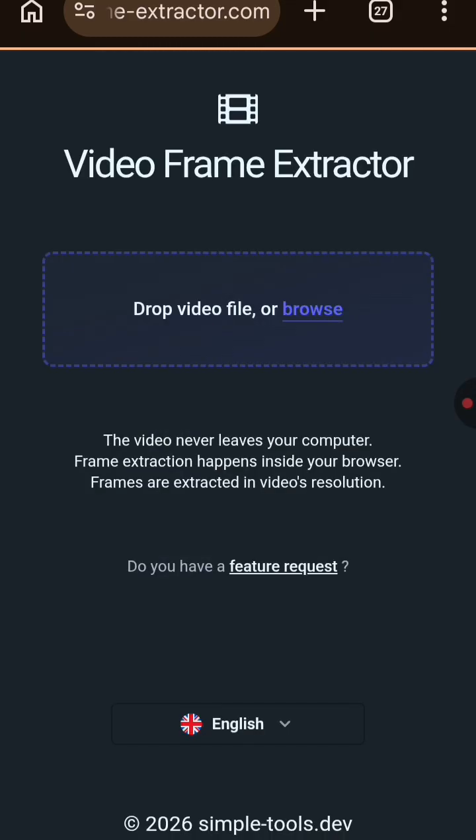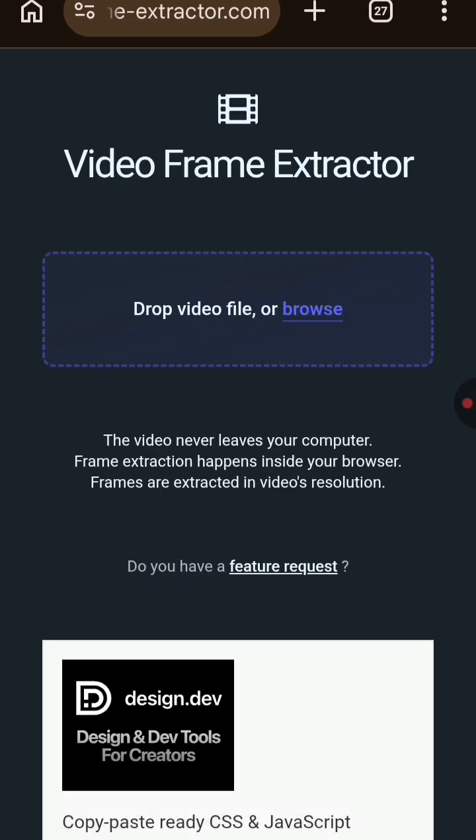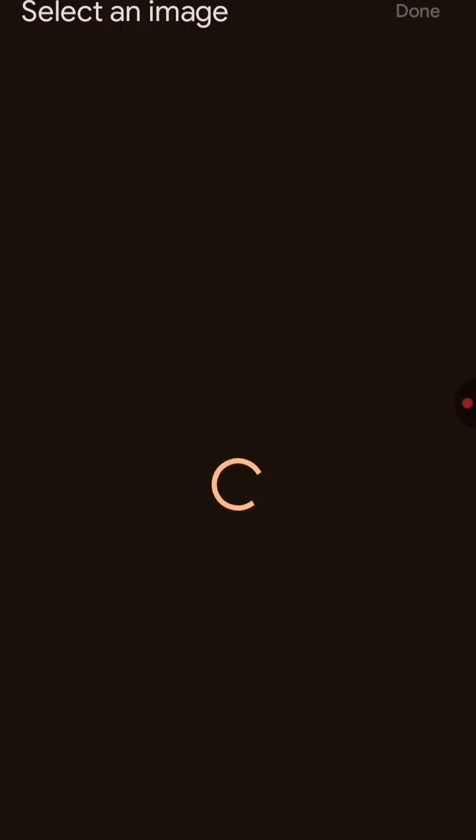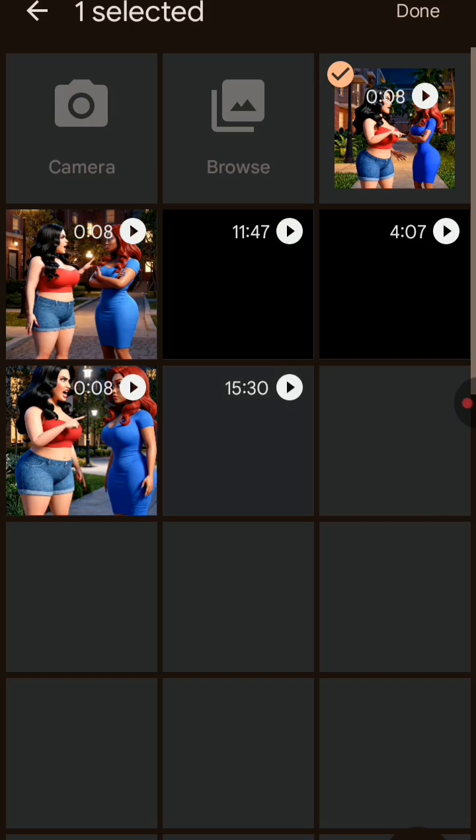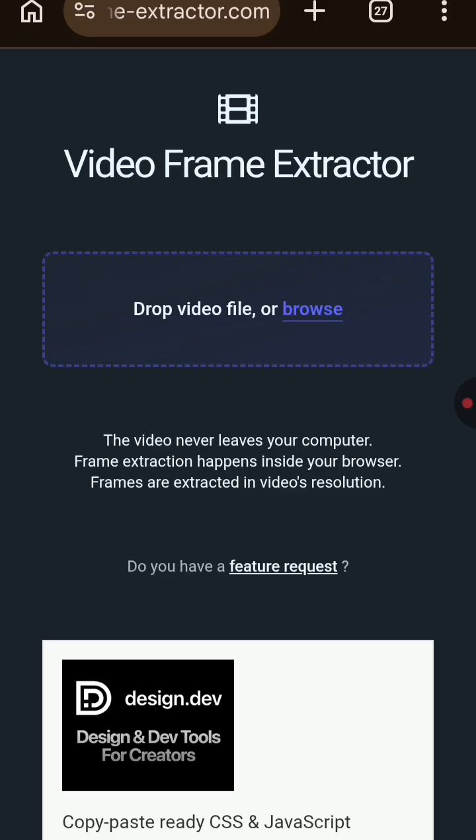You tap on it. This will help us get the image of the two characters. It's going to help us get it without a screenshot. So when you are here, you click on drop video file or browse. So get the video of those two women quarreling. You know we have downloaded them from Google Flow. So I'm going to get that video here from our gallery. Look at them here. We are going to click on done after selecting them.